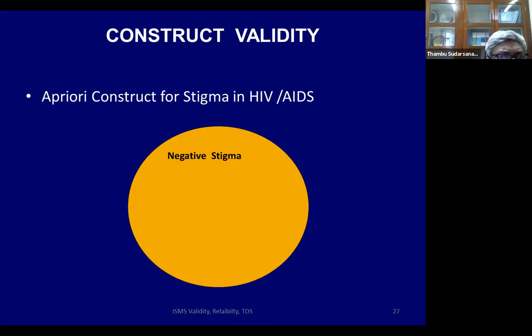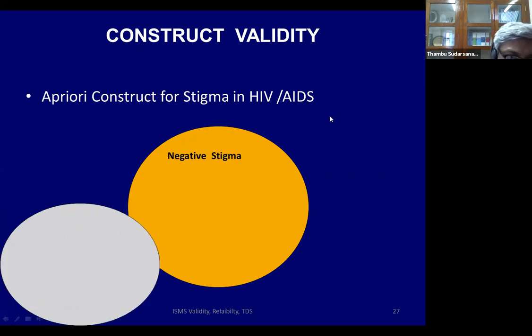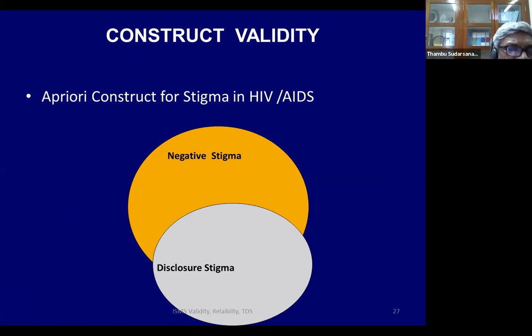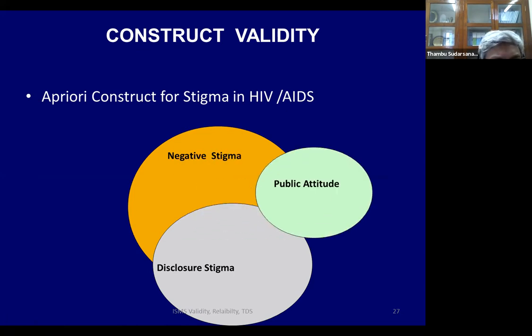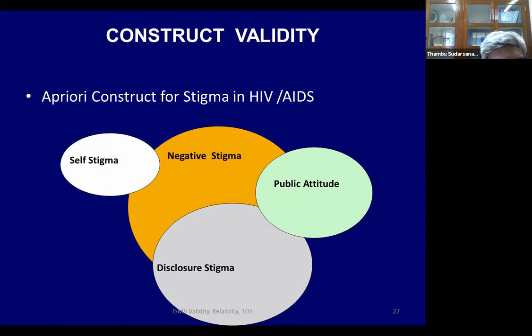Let us say you're talking about stigma. Remember, this is a qualitative study of stigma and HIV/AIDS. So before the study, you think that there is something called negative stigma, that, oh, I feel bad, I got HIV. Disclosure stigma means, oh, I now have to go and tell somebody, how am I going to tell my family I've got HIV? Public attitude, what will people think about me? The next is self-stigma. I feel bad about myself. What kind of a human being am I? And I managed to go and get HIV.